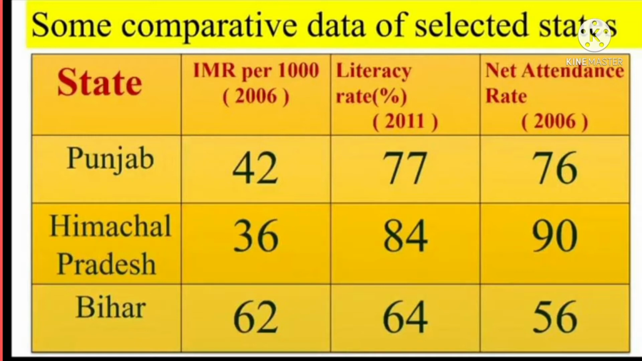Here is the table. IMR is the highest in Bihar and literacy rate is the highest in Himachal Pradesh. Net attendance rate is the highest in Himachal Pradesh. Here, infant mortality rate is the lowest in Himachal Pradesh. In this table, we look that literacy rate and net attendance rate are high, and IMR is low in Himachal Pradesh. But per capita income is the highest in Punjab.